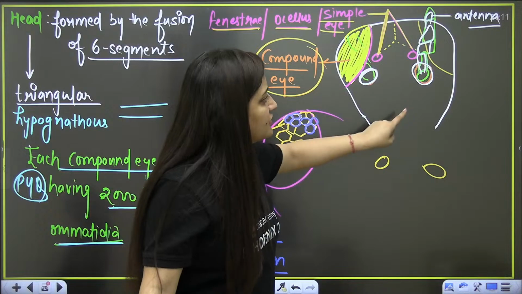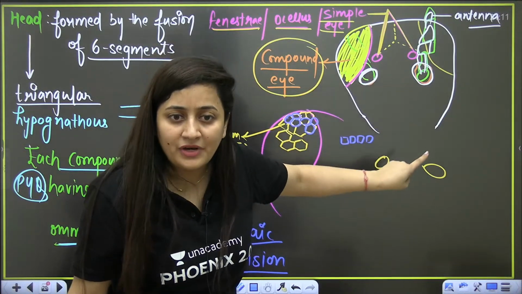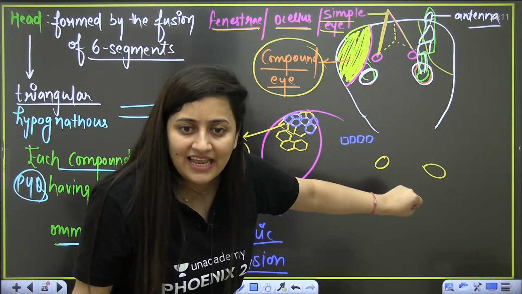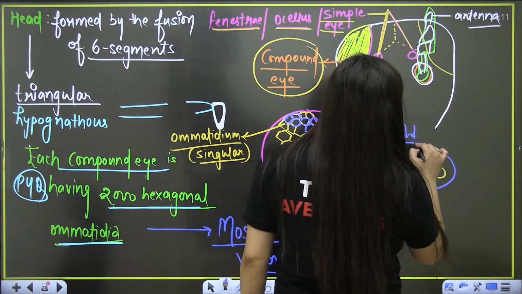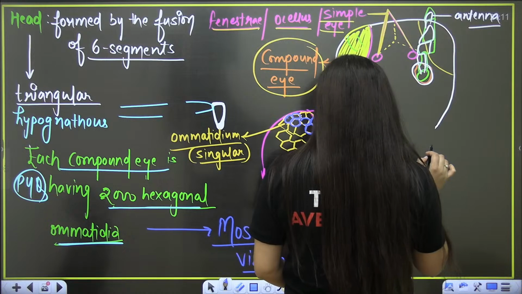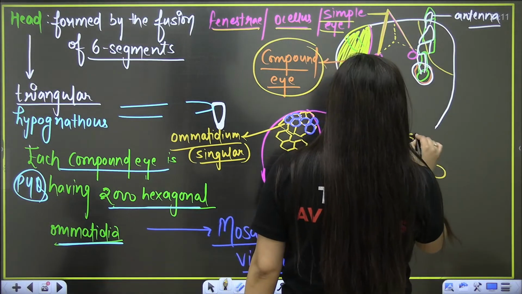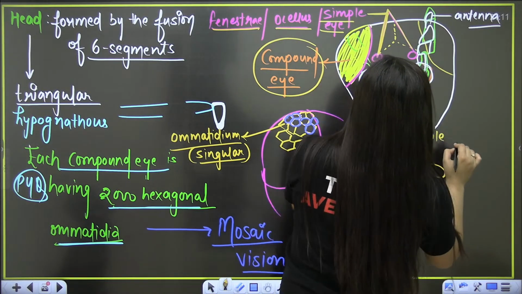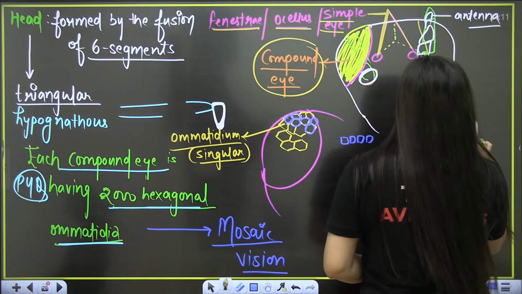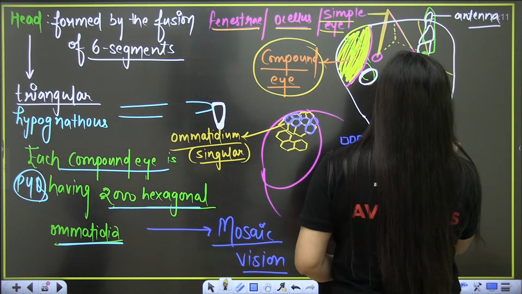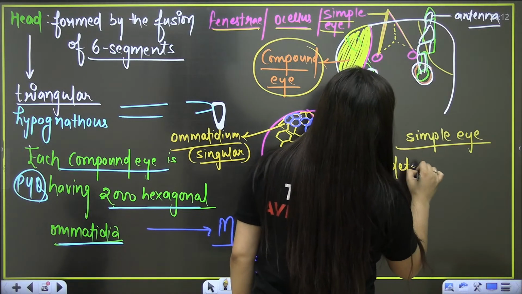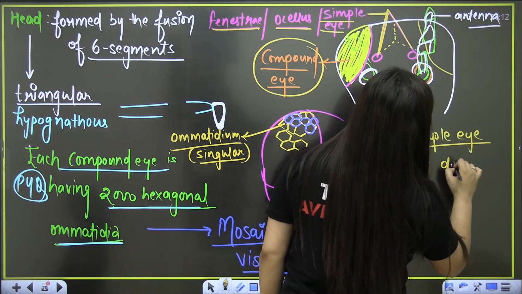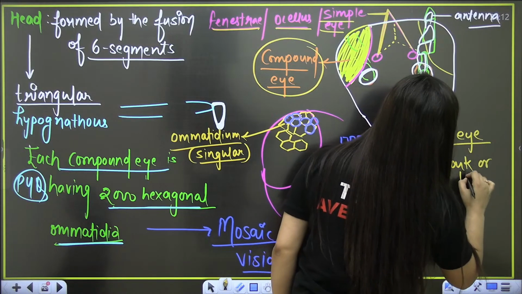Now, what is the function of these simple eyes, which are also known as ocelli, the plural of ocellus? Simple eyes just detect darkness, or detect dark or light conditions.